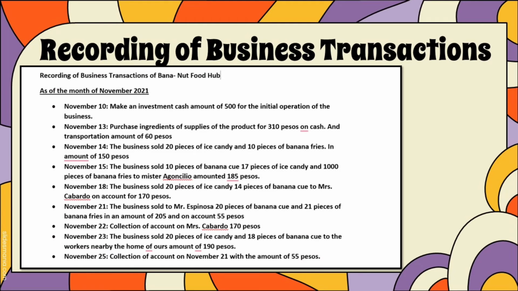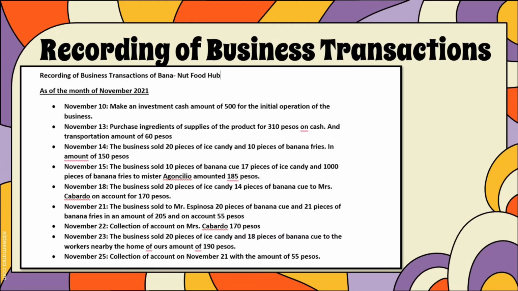So let's proceed to the recording of business transactions of the Bananat Food Hub as of the month of November 2021. On November 10, we made an investment of cash amounting to 500 pesos for the initial operation of the business. And on November 13, we purchased ingredients and supplies for the product for 310 pesos in cash, and transportation amounted to 60 pesos. On November 14, the business sold 20 pieces of ice candy and 10 pieces of banana fries in the amount of 150 pesos.